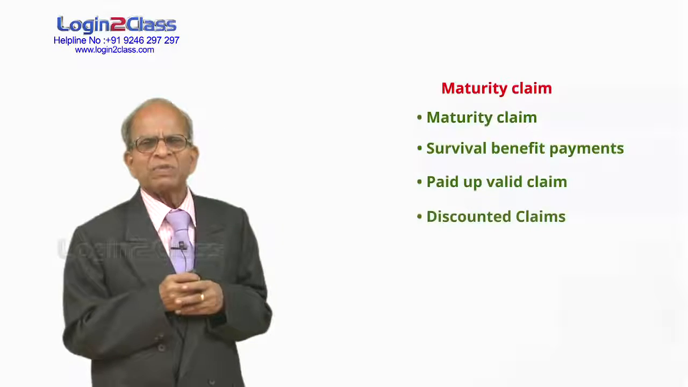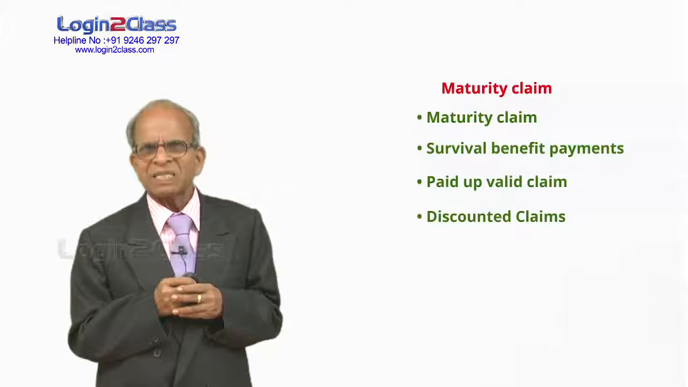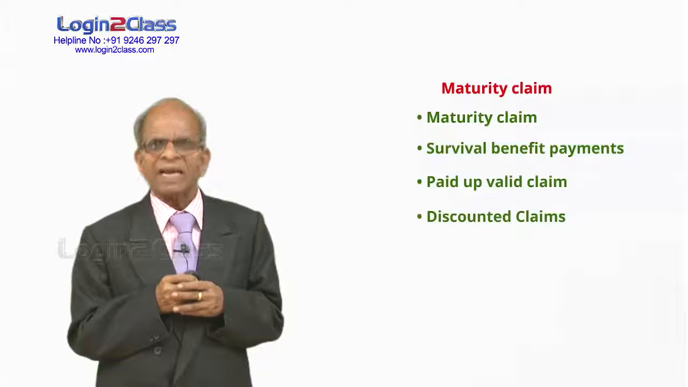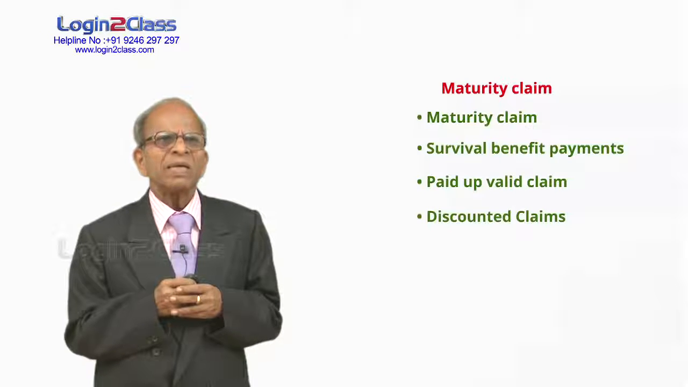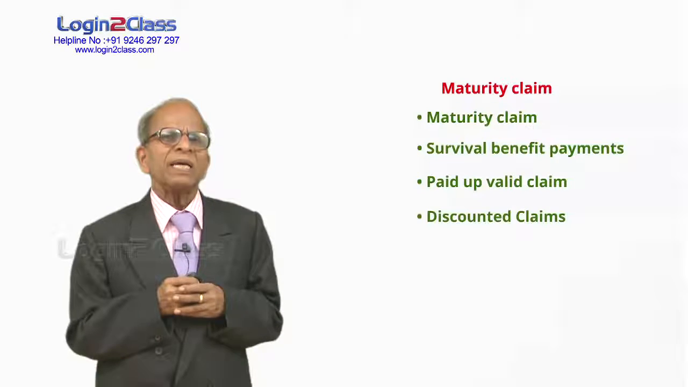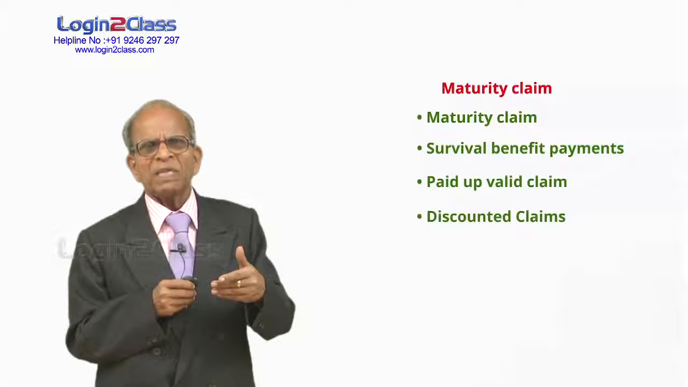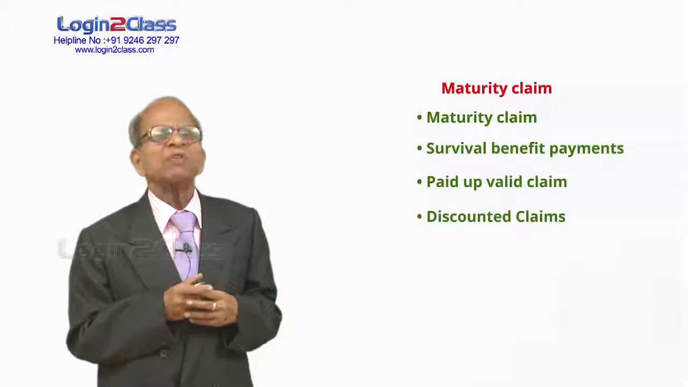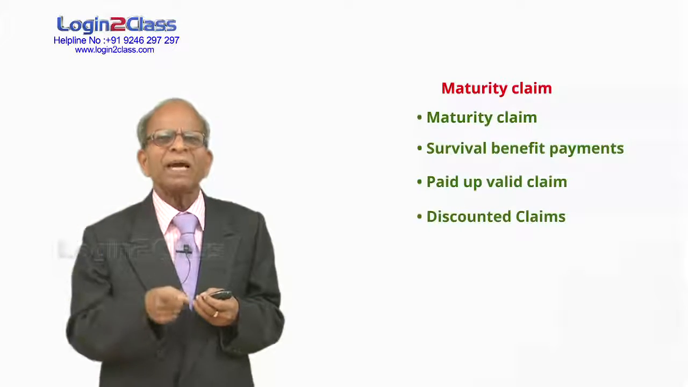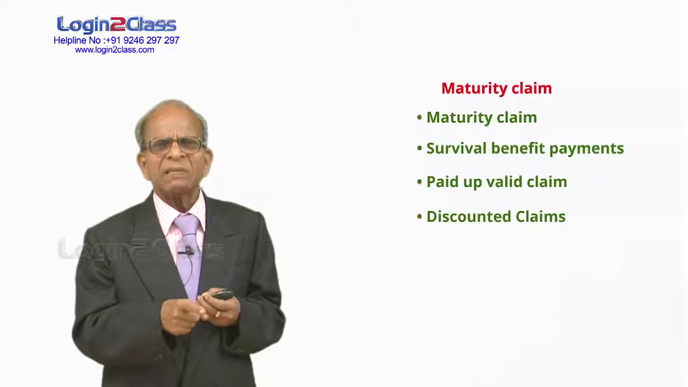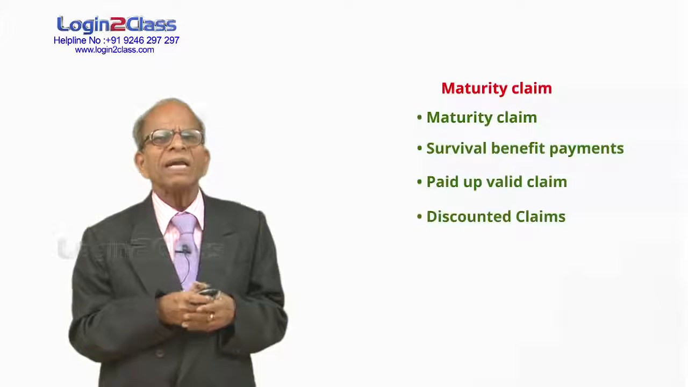Then discounted claims. We have already seen that if the customer wants to surrender the policy during the last year, it is called a discounted claim. It is not such a big loss as a surrender payment. We calculate the amount payable on maturity and we discount the amount at a certain rate of interest. 100 rupees becomes 108 after 1 year. So if we have to pay 108 after 1 year, we have to pay 100 rupees now. 100 rupees is the present value of 108 rupees. Like that we calculate and pay him a lesser amount.